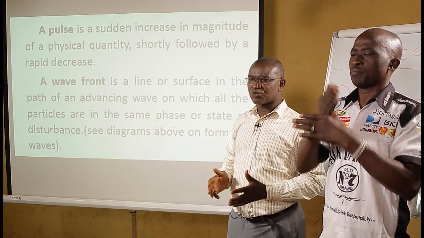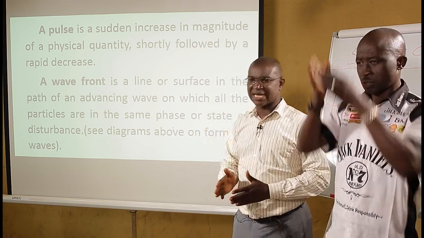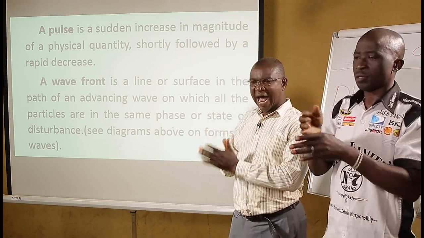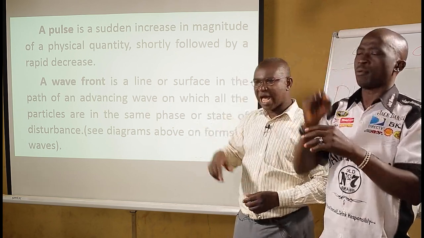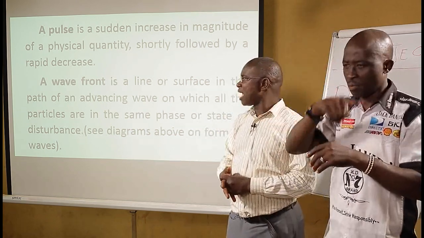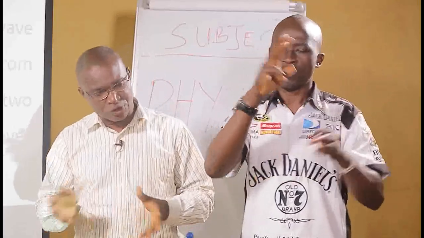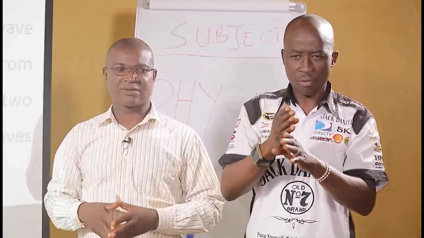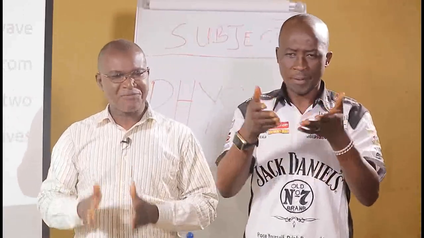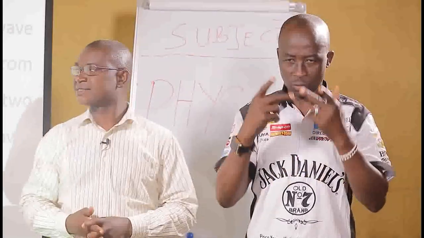On the diagrams we have just shown, the vertical straight lines are what we refer to as wavefronts. The circular lines there too are also wavefronts. So any line or surface on which particles are in the same phase. We are going to look at what a phase is.